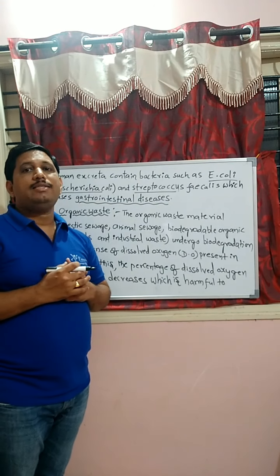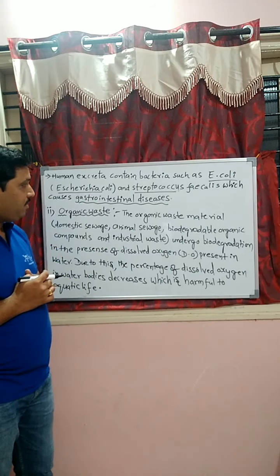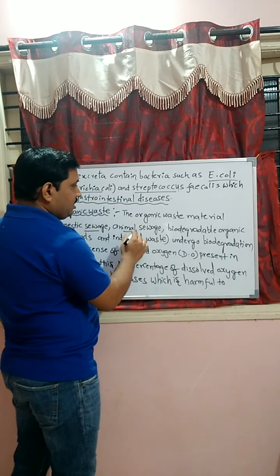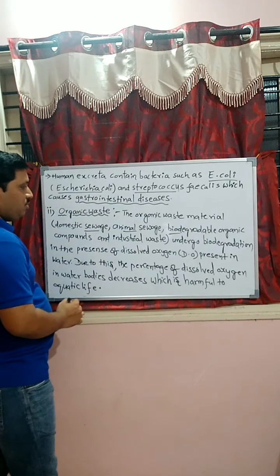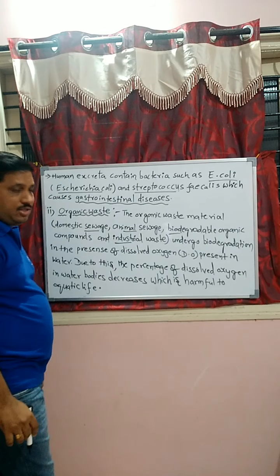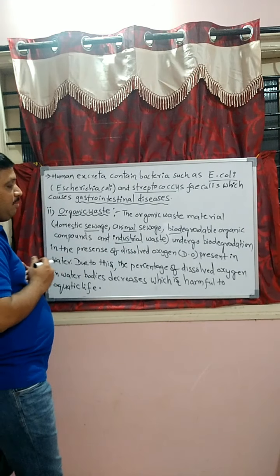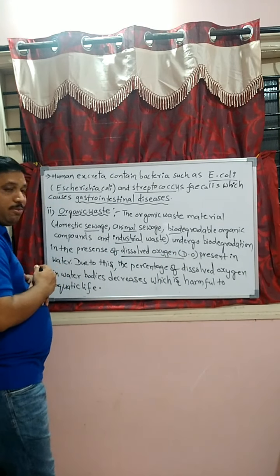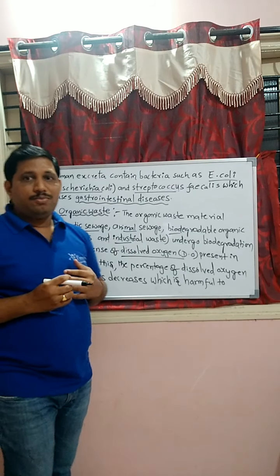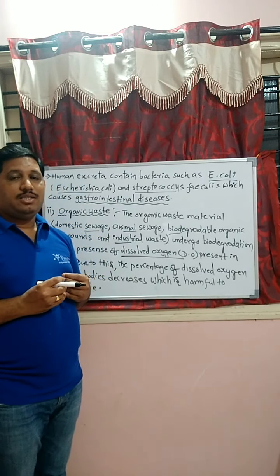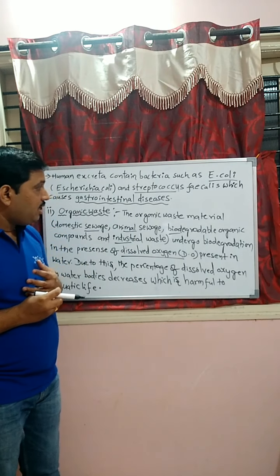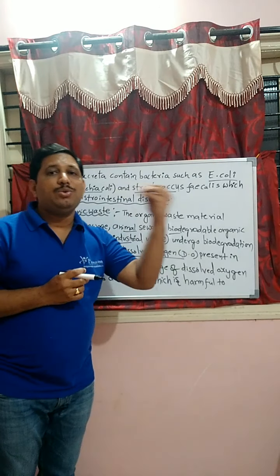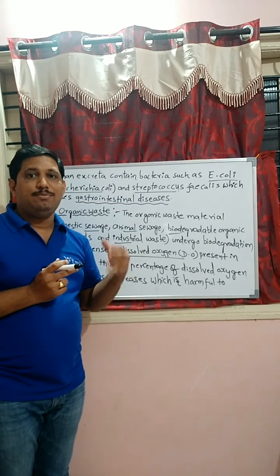Second one, students, organic waste. The second reason for water pollution is organic waste. That is, organic waste material like domestic sewage, animal sewage, biodegradable organic compounds, and industrial waste undergo biodegradation in the presence of the dissolved oxygen, which is known as DO, present in the water. For example, waste material coming from industries, animal sewage, and domestic sewage is thrown into water bodies like seas, ponds, and lakes.